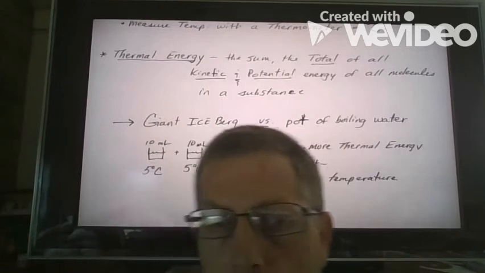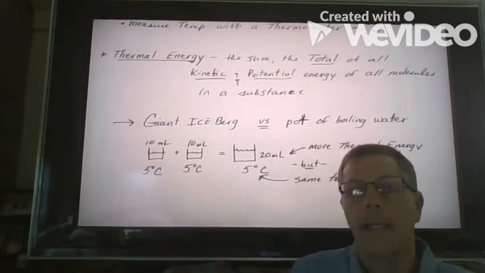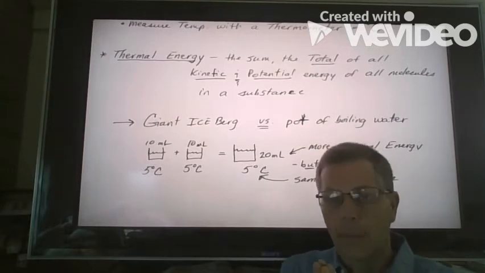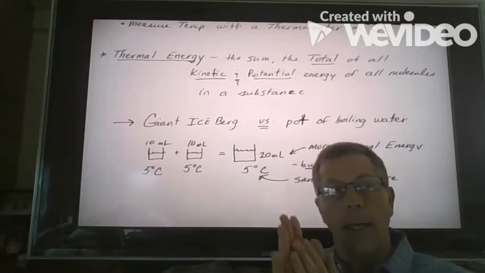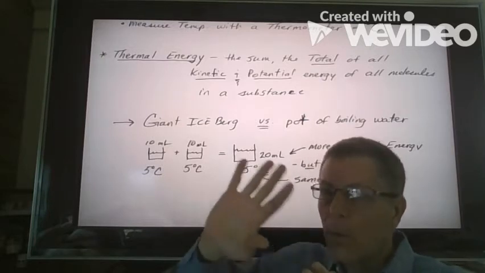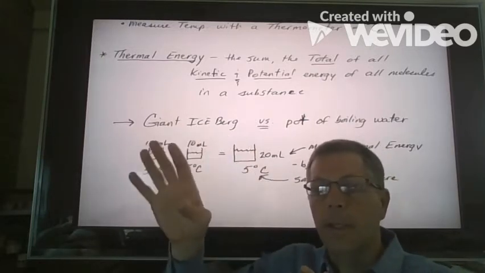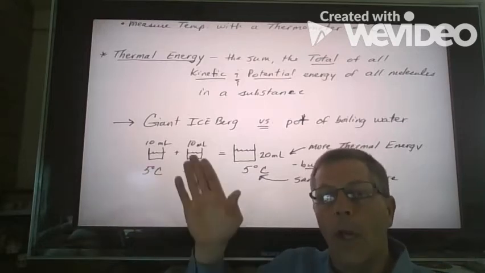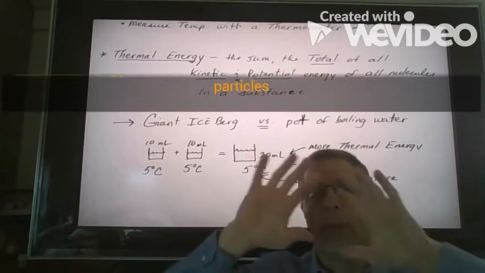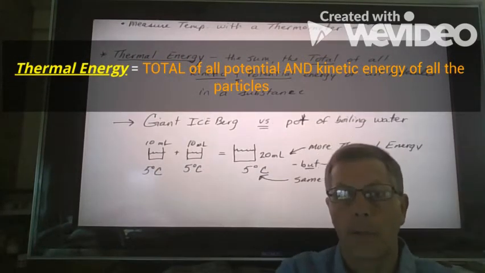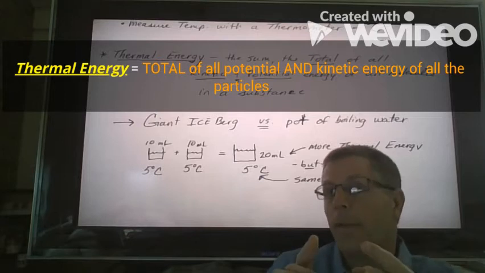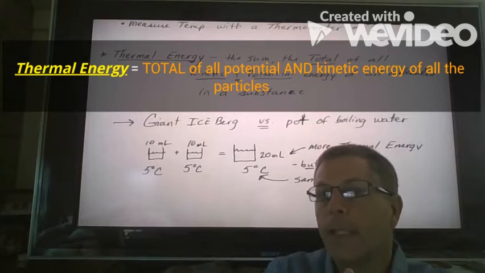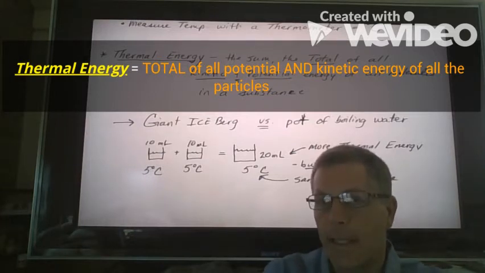Now, remember how I said when all those particles collide, there's more thermal energy because of the friction, all right? It's not producing heat. Heat's a totally another concept that we're going to talk about in the next section. But right now, I want you to focus on temperature and thermal energy. Thermal energy is the sum, the total of all of the particles within that substance, whether they are moving or not moving. The ones that have potential energy and the ones that have kinetic energy.